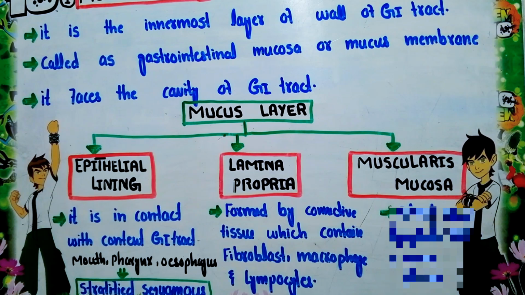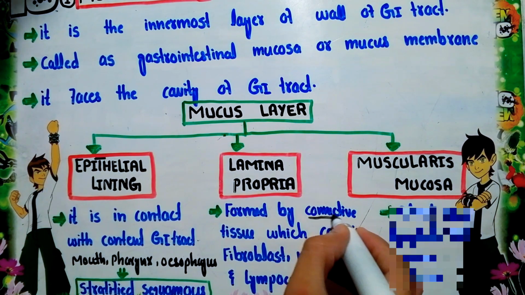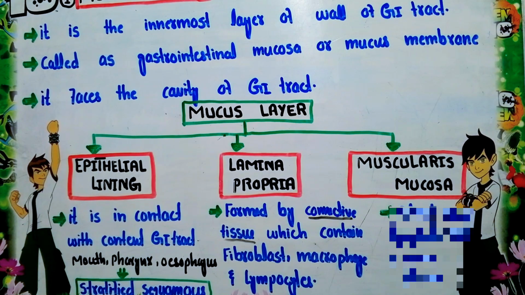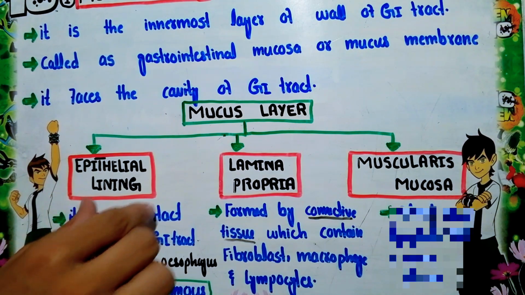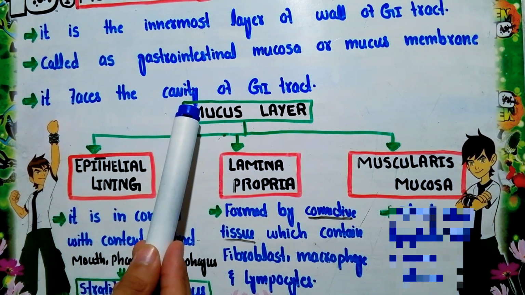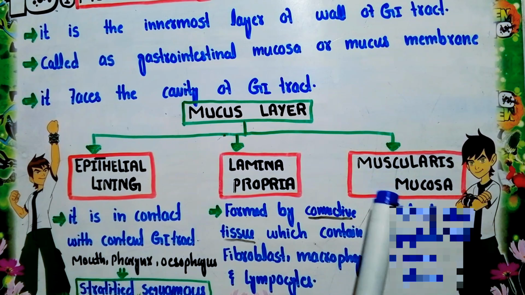Now this connective tissue will contain fibroblasts, macrophages and lymphocytes. The epithelial lining protects the walls of the GI tract by secreting mucus, while the lamina propria has macrophages, so it will kill the microorganisms that enter the GI tract. The outer layer of this mucosal membrane is called the muscularis mucosa.